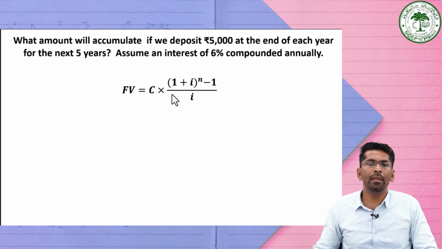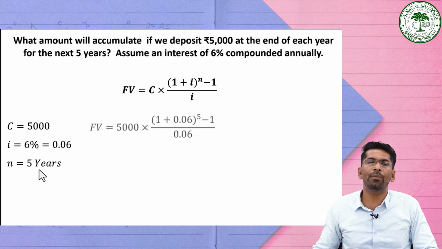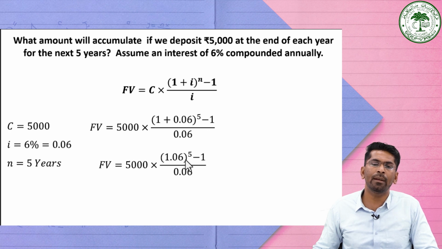What are the information given here? C is equal to 5000. I is equal to the rate of interest, which is 6%, so 6 divided by 100, which is equal to 0.06. Then n is 5, that is for 5 years. So we can substitute all these values here. So it will become 5000 into (1 plus 0.06) raised to the power 5 minus 1, divided by 0.06. Then if you simplify it, 1 plus 0.06 is 1.06, raised to the power n, that is 5, minus 1, divided by 0.06.